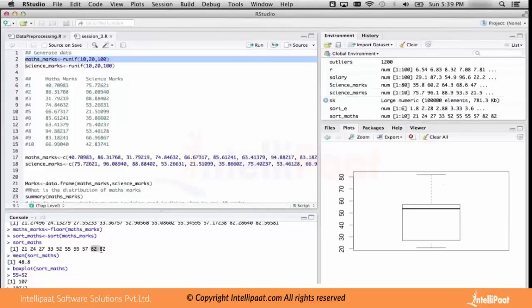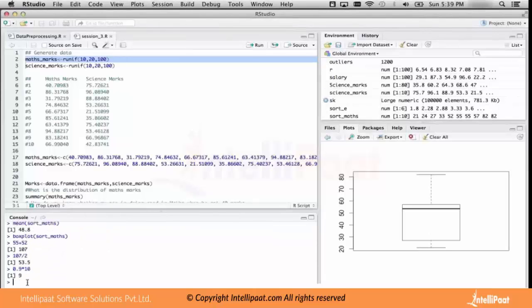Let us say my manager says, Madan, go and launch a discount for those people who came to my shop last week and spent more than the 95th percentile. Then I would say the top 5% of the people spending the maximum amount, for them I want to launch a discount.